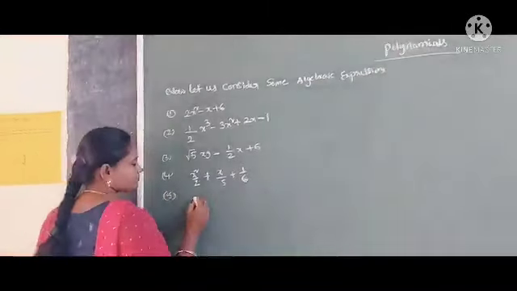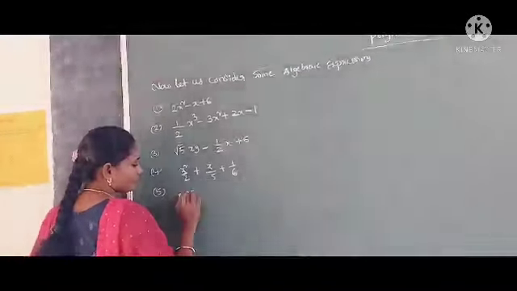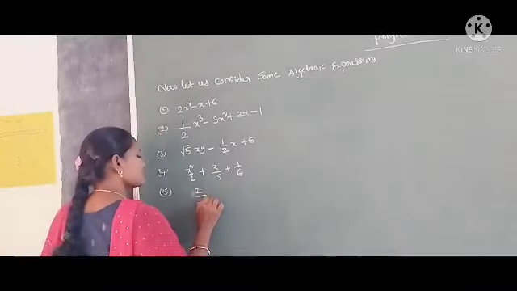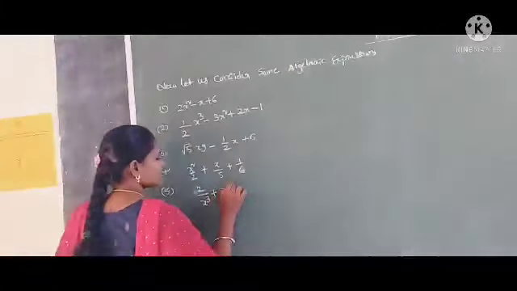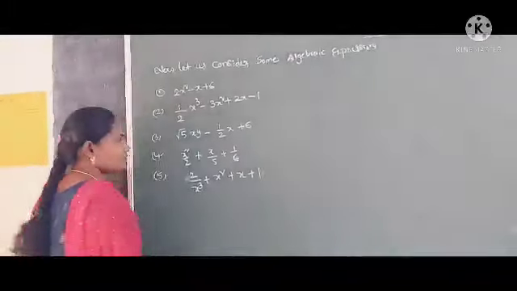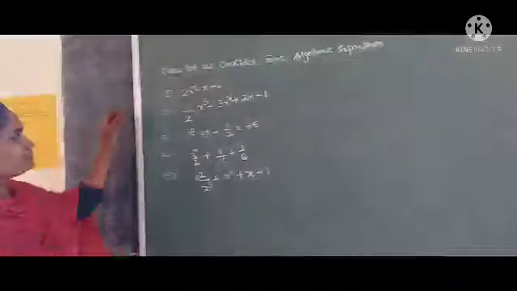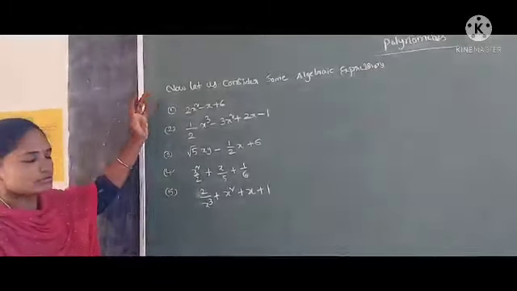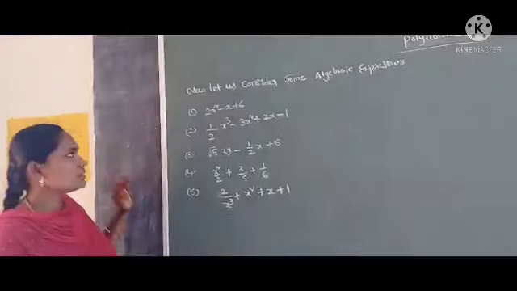Fifth one: 2 by x cube plus x square plus x plus 1. These are some algebraic expressions.